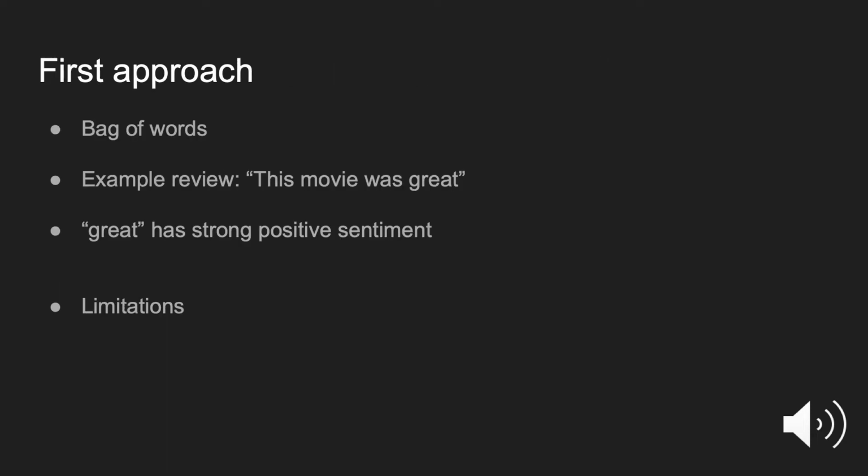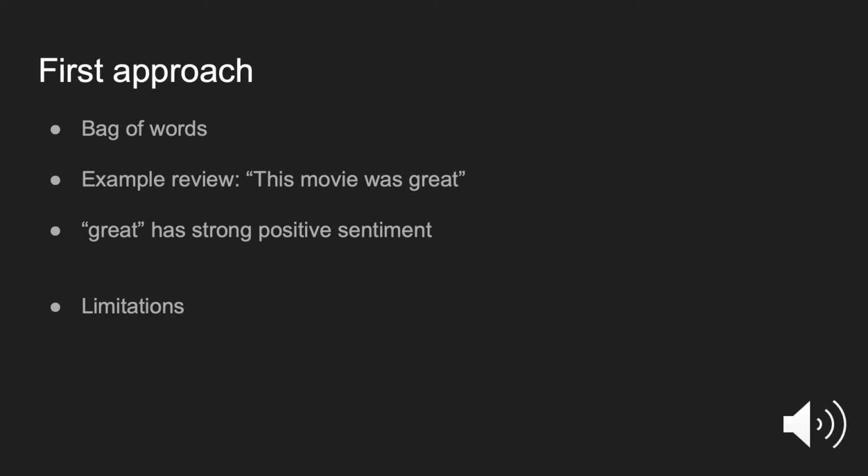Before getting into the paper, a little bit of background. Let's think about how we would approach the task of sentiment analysis. The first approach might be the bag of words approach. In this approach, we examine every word independently. If the words in a review are used in lots of positive reviews, we can classify that as a positive review. For example, the word great is used in lots of positive reviews. Because of this, we will classify a review such as, "This movie was great," as a positive review.